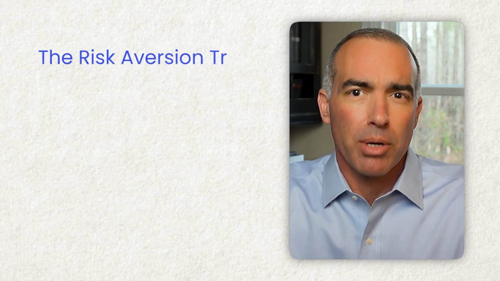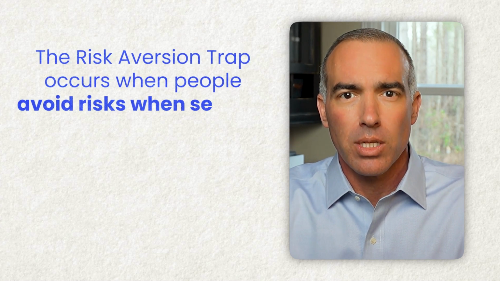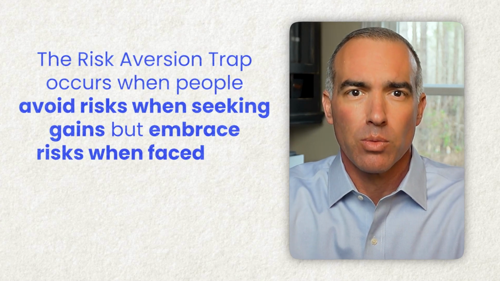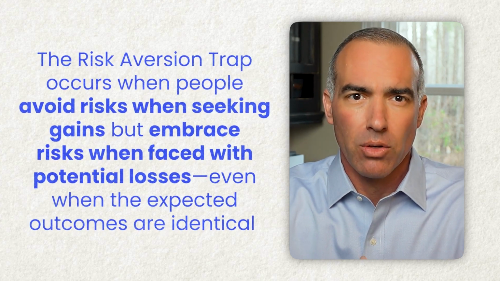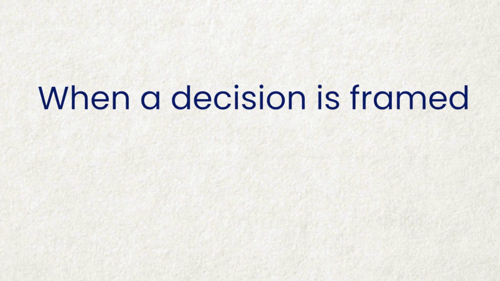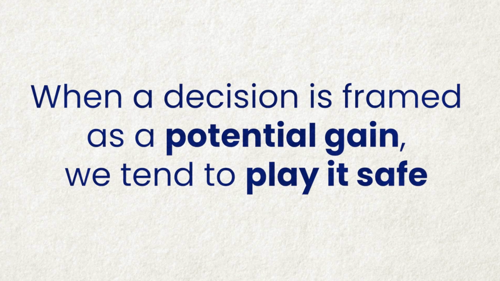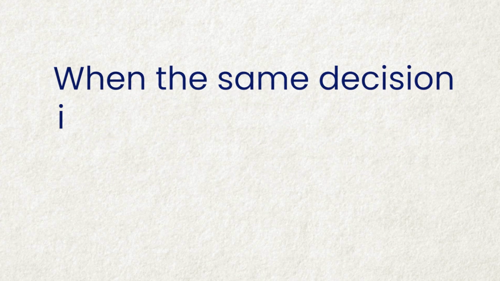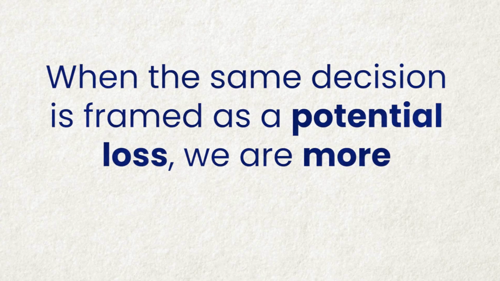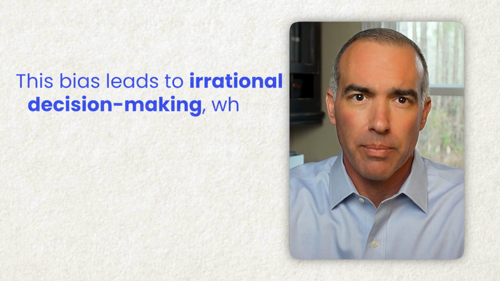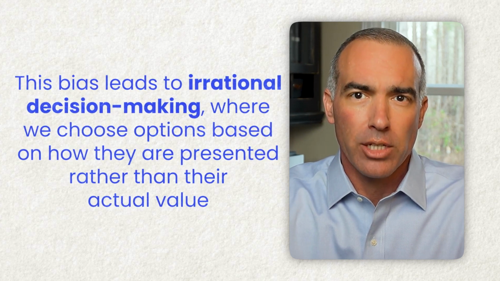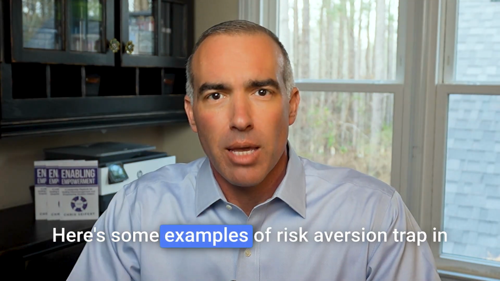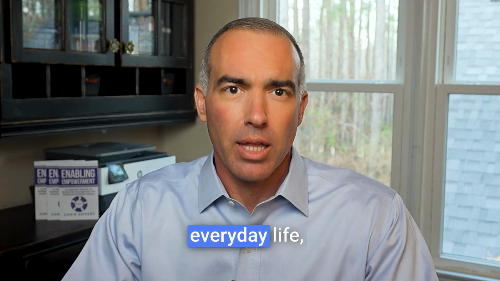The risk aversion trap occurs when people avoid risks when seeking gains, but embrace risks when faced with potential losses, even when the expected outcomes are identical. When a decision is framed as a potential gain, we tend to play it safe. When the same decision is framed as a potential loss, we're more willing to take risks. This bias leads to irrational decision-making, where we choose options based on how they are presented rather than their actual value. Here are some examples of risk aversion trap in everyday life.